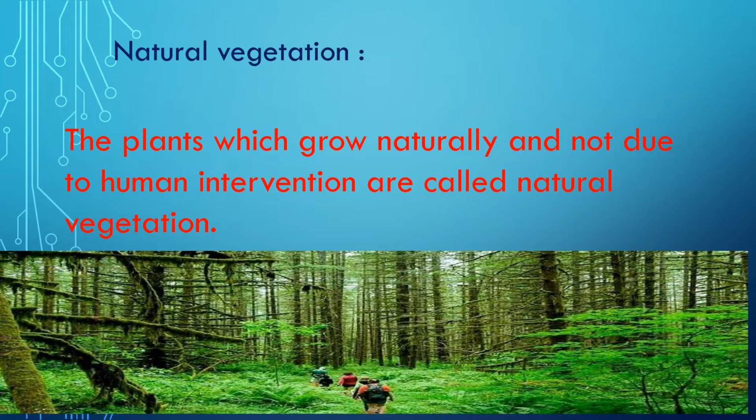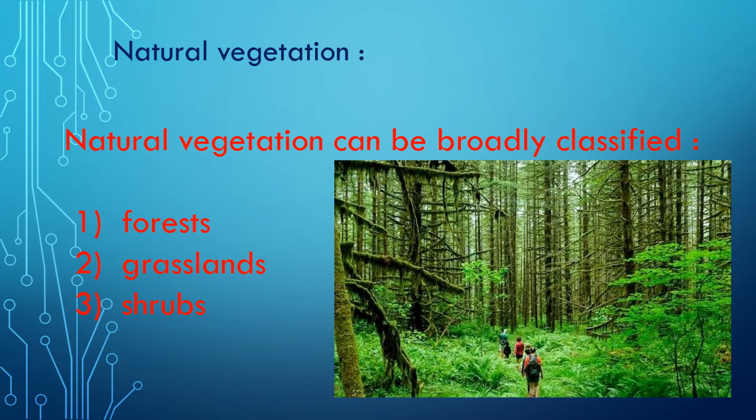Natural vegetation, the plants which grow naturally and not due to human intervention, are called natural vegetation. Natural vegetation can be broadly classified as forests, grasslands, and shrubs. Forests grow well in hot and humid climates. Grasslands are found in regions of moderate rainfall, and shrubs are found in dry areas. So, children, let us discuss in detail about all the natural vegetation.